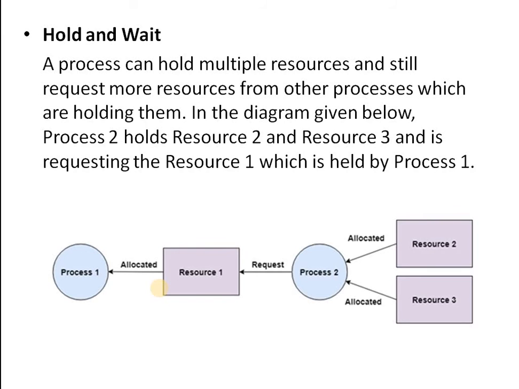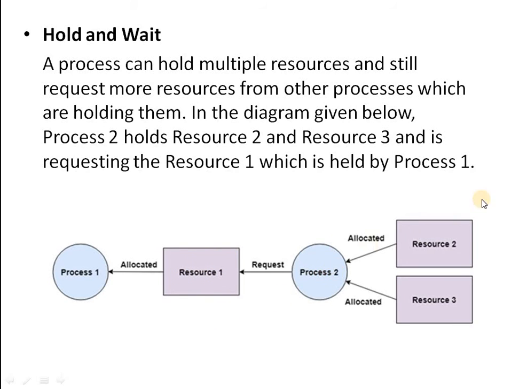A process can hold multiple resources and will request more resources from other processes which are holding them. In the given diagram, process 2 holds resource 2 and requests resource 1. It is called hold and wait.